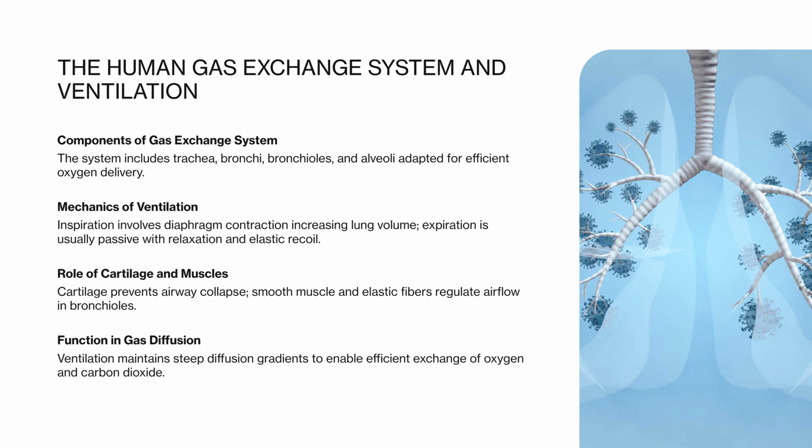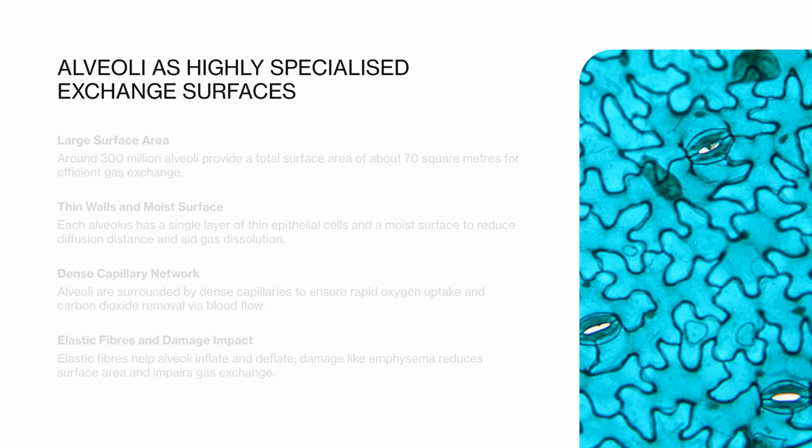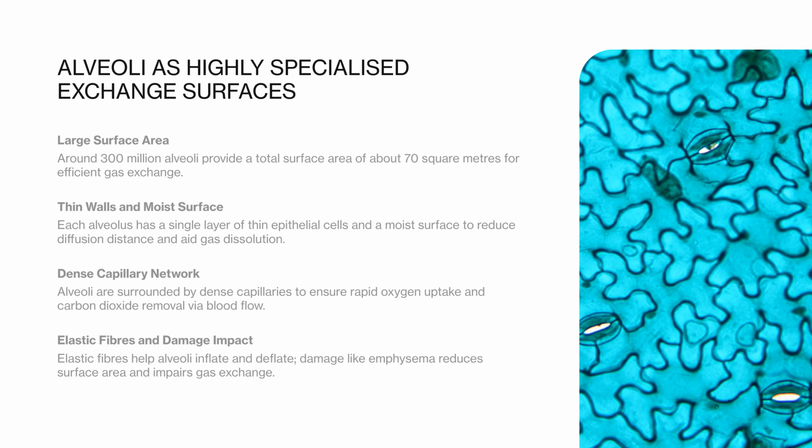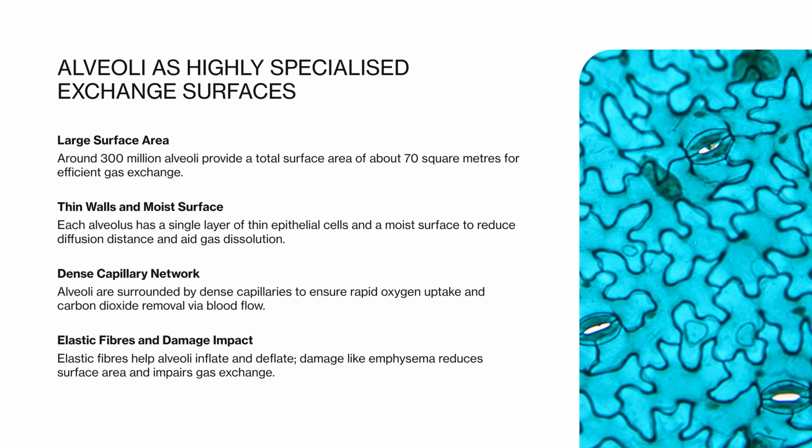The branching structure of the airways ensures that air is delivered efficiently to millions of alveoli. Alveoli are the primary site of gas exchange in the human lungs. Humans have around 300 million alveoli, giving a total surface area of approximately 70 square meters.